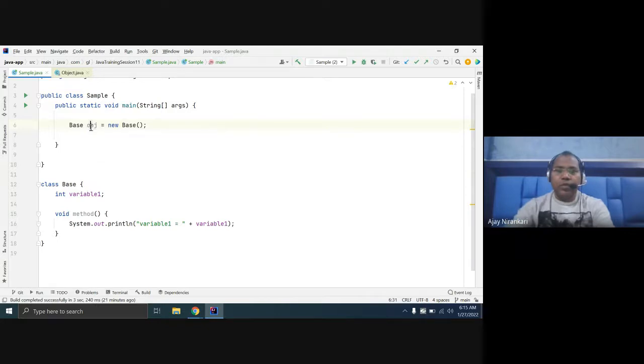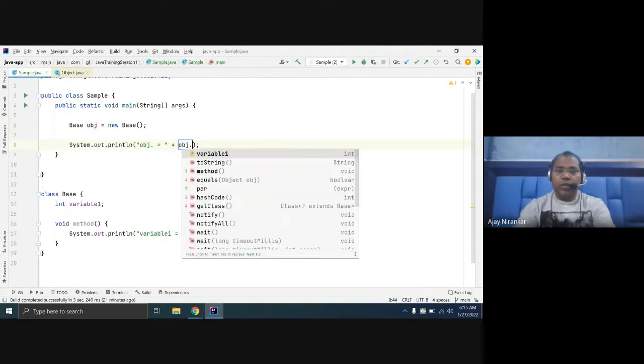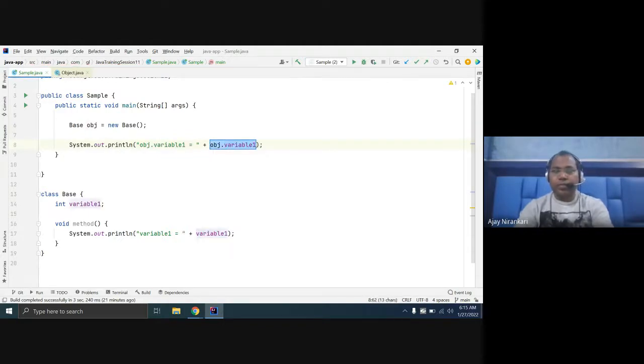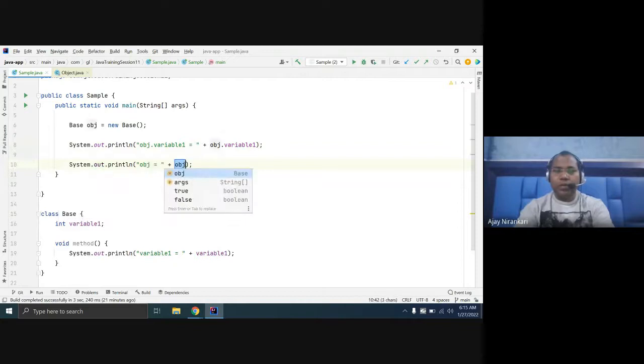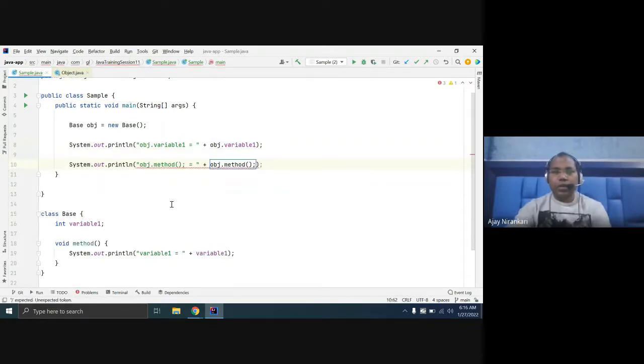From this, you can access variable one, or you can call the object's method. The method returns void, so you cannot write it inside a print. If you run it, there is no problem.